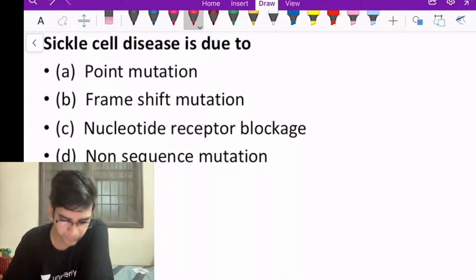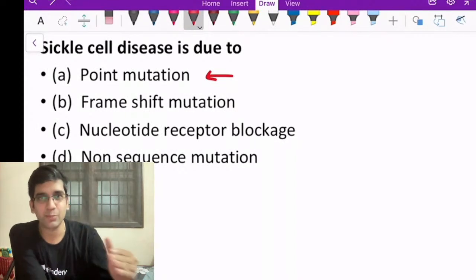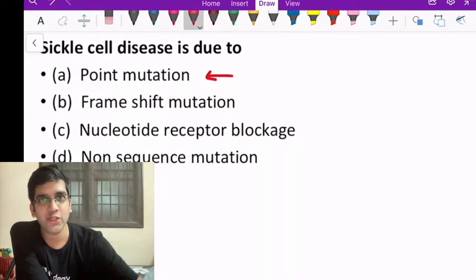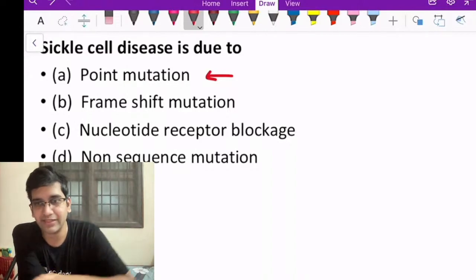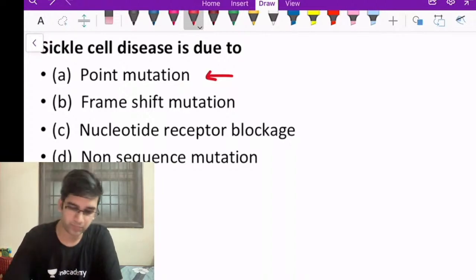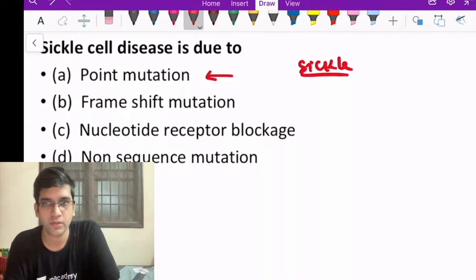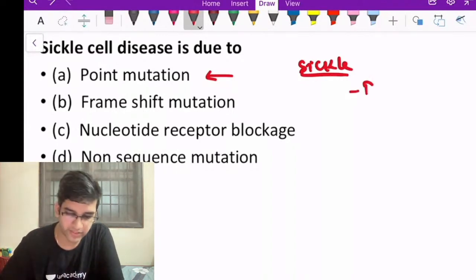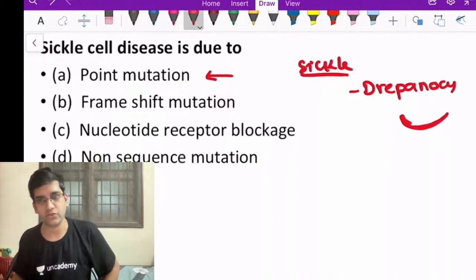This is a simple one, right? I'm sure most of you here will know the exact mutation also. Beta globin, 6th chain glutamic acid to valine. That much we know. It's a point mutation. We'll see something related to sickle cell anemia. What is the other name for sickle cells? We have one more name for sickle cells. What is the name? We call them drepanocytes. Drepano means boat, right? So a sickle cell looks like a boat, so I call it a drepanocyte, fine?